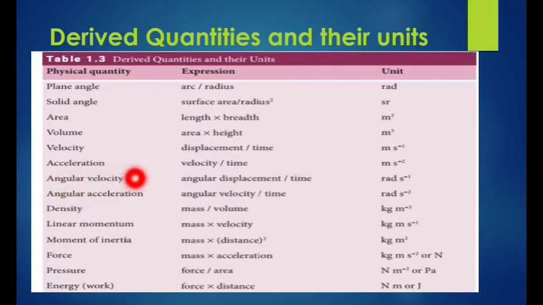That is the expression of acceleration: velocity by time, the rate of change of velocity. This is the rate of change of displacement, and this is the rate of change of velocity. So what is meant by rate of change of any quantity? Change with respect to time is called rate of change. Just write in your textbook: rate of change of any quantity means it is changing with respect to time.